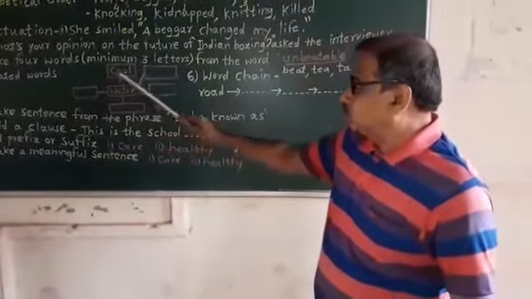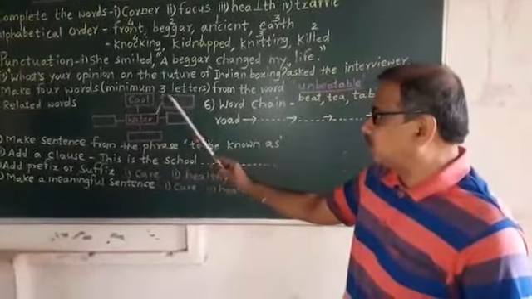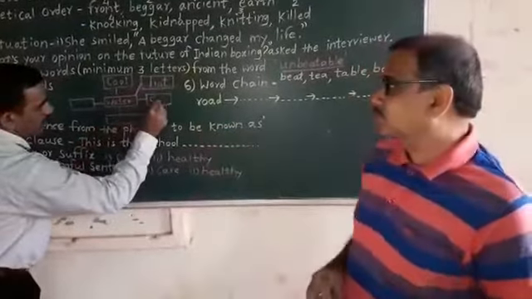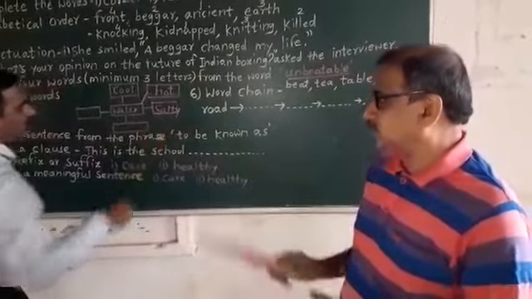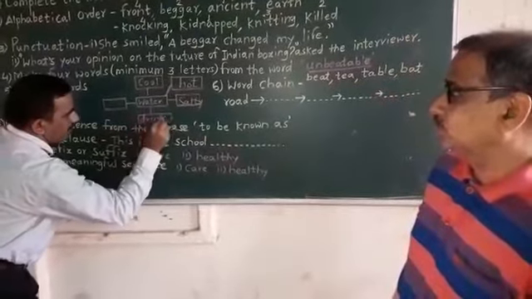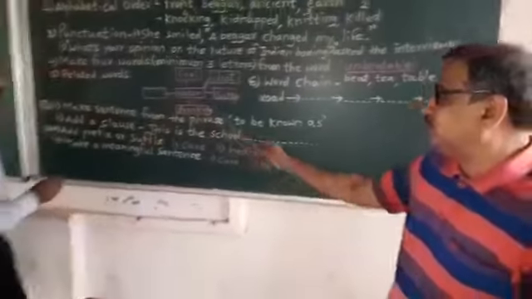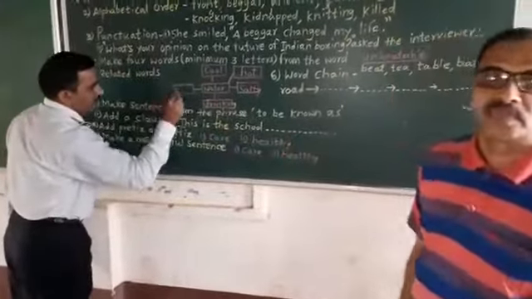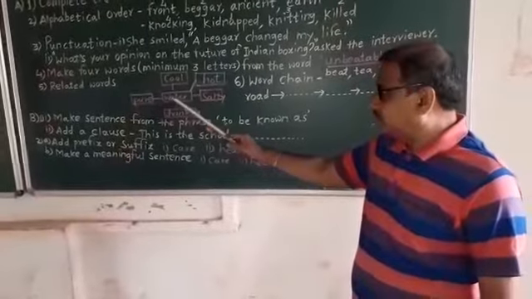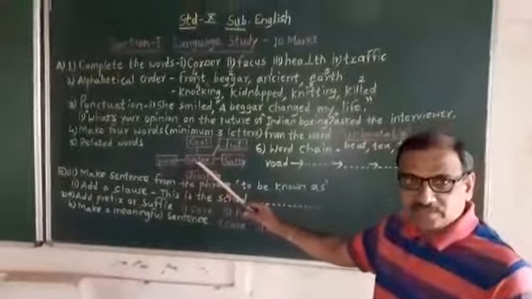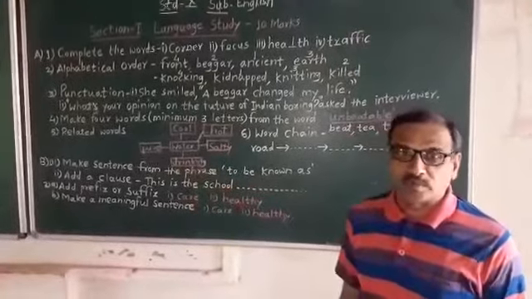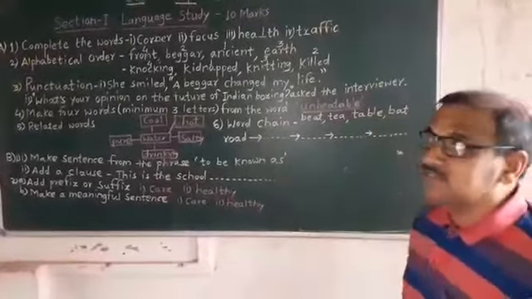So see, cool water, then you can write hot water, salty water, then drinking water, then pure water. See, the noun word water is given there, and so you have written all the adjectives here. See it properly.